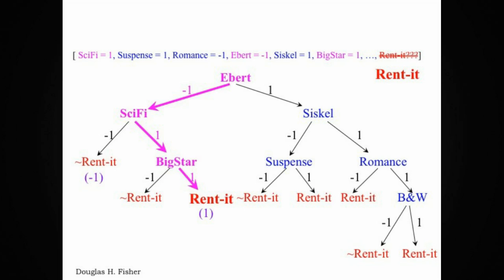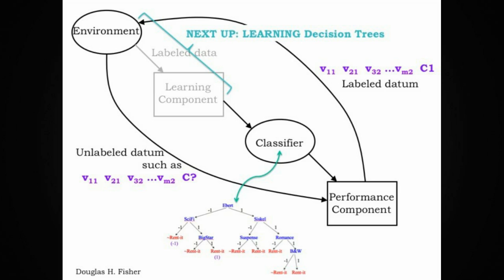In this particular case, Ebert does not recommend the movie, so we would take the left branch of the Ebert node. It is a sci-fi movie, so we'd take the right branch there. And it does include a big star, so we'd take the right branch there, and we would reach a decision to rent it.